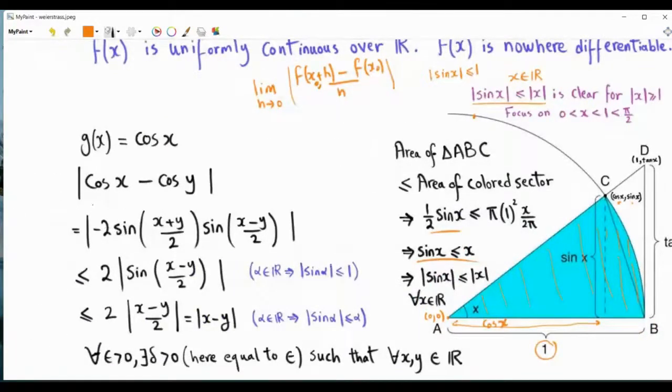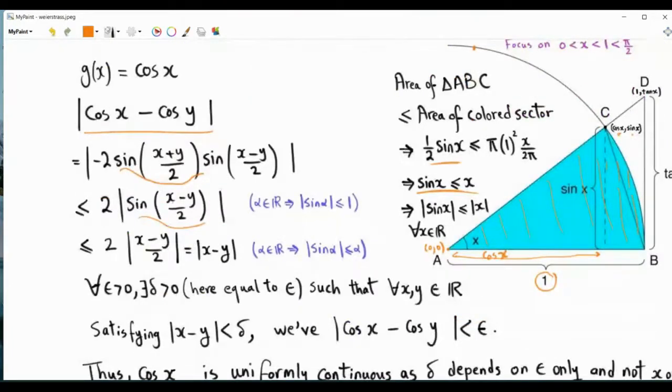Okay, so going back here, if we investigate the difference between these two cosines, we can express the difference cosine x minus cosine y as minus 2 sine of x plus y over 2 times sine of x minus y over 2. And then we can upper bound the magnitude of the first sine by unity, by 1. And then we can upper bound the magnitude of sine of x minus y over 2 by the magnitude of x minus y over 2. And so we have that the magnitude of cosine x minus cosine y is less than or equal to the magnitude of x minus y.